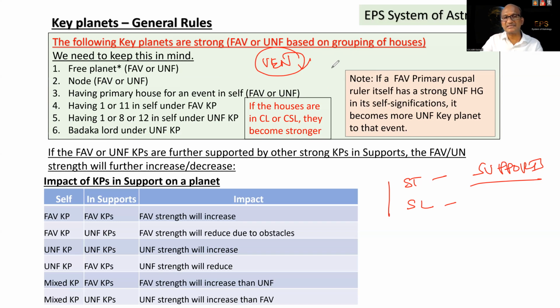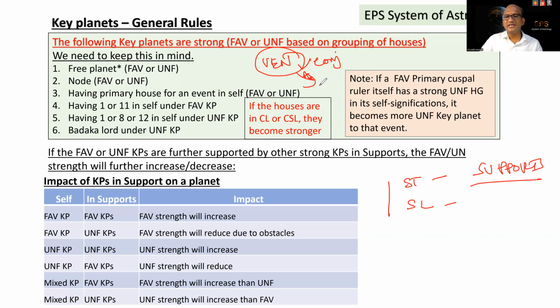But for your understanding, the favorable key planet can be star lord or sublord for another planet. Similarly, Venus can be Rasi lord for some planet. Venus can give its influence to another planet by way of conjunction, and any planet aspected by Venus will also get those Venus significations.